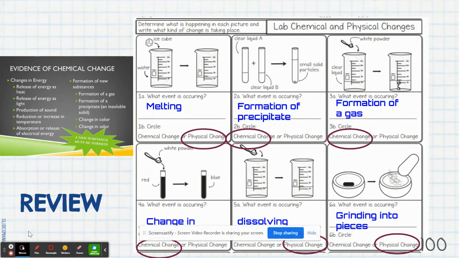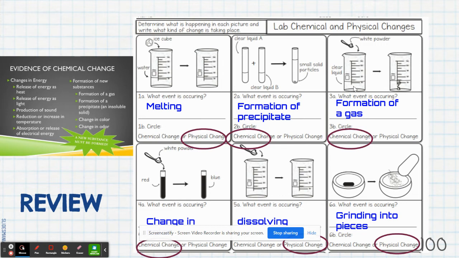Here we're looking at some pictures. I really liked this part, what is happening in each picture. So here I put an ice cube in some water and then it disappears. So that's melting, which is a physical change. The next one, I took 2 clear liquids and it formed something here. It changed and there's solid particles in it. That's called a precipitate. And that is evidence of a chemical change.